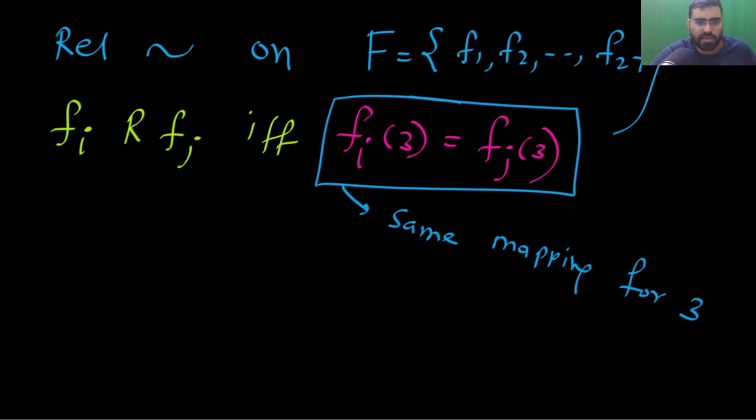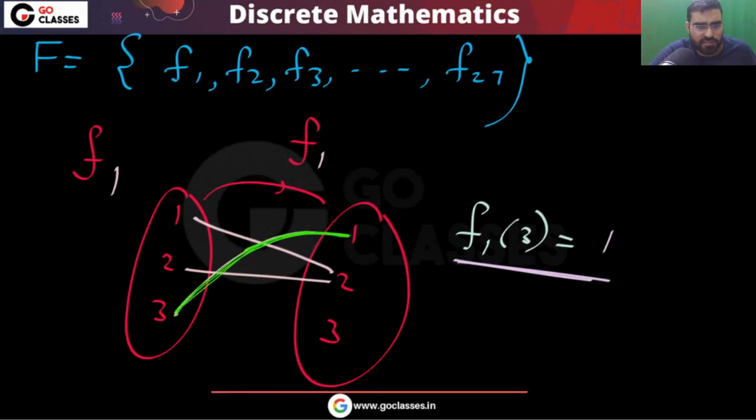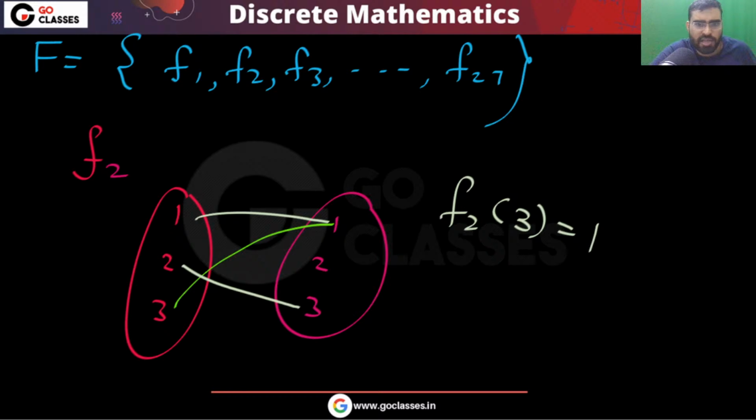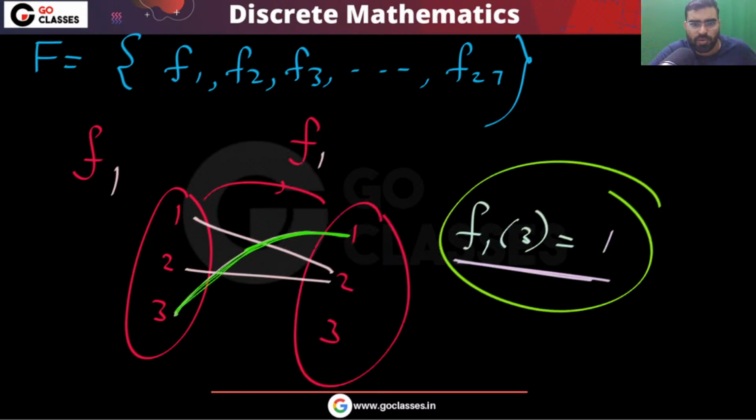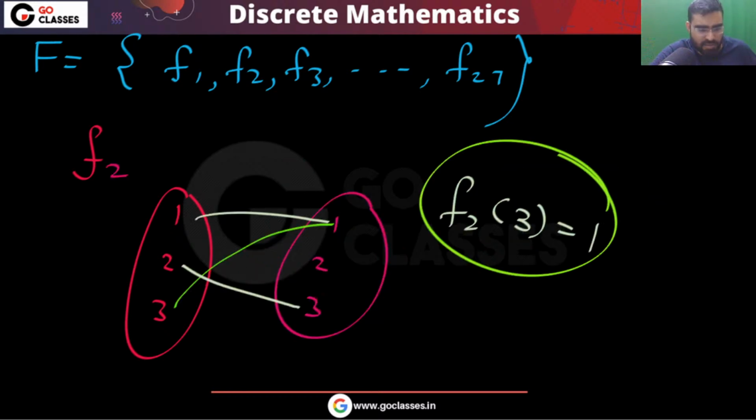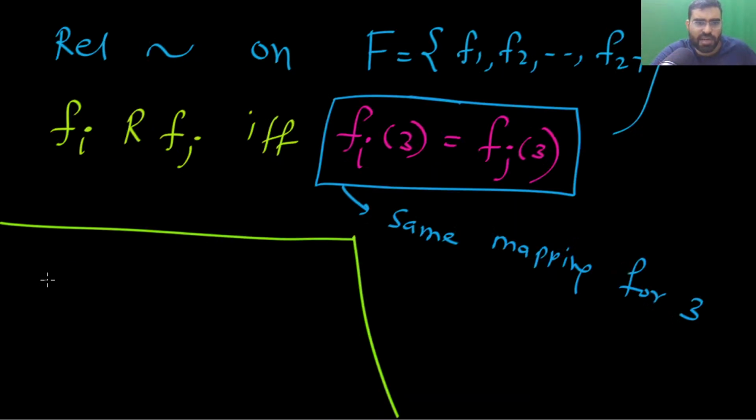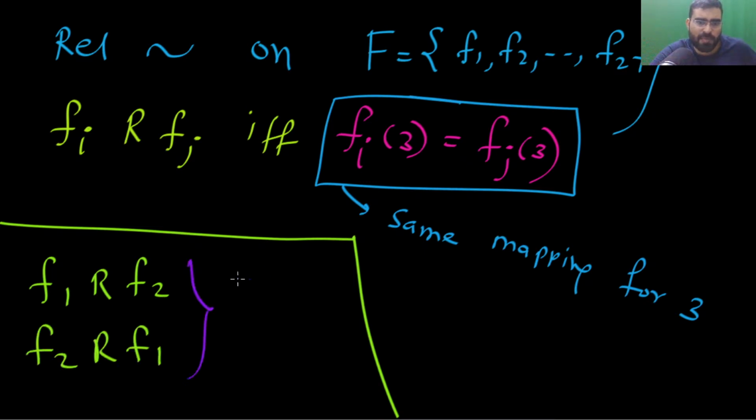So now you tell me, in the previous example, can I say f1, f2 are related to each other? In f1, 3 is mapping to 1. In f2, 3 is mapping to 1. Yes, you can notice f1 is related to f2, and f2 is related to f1, because f1 and f2 map 3 to the same element, they have the same mapping for 3.